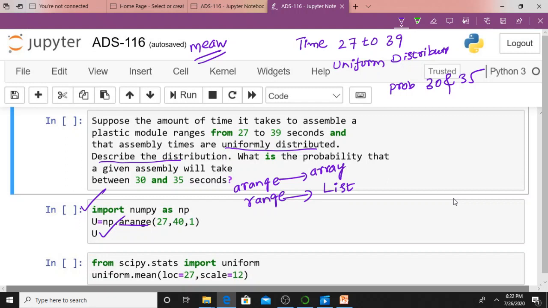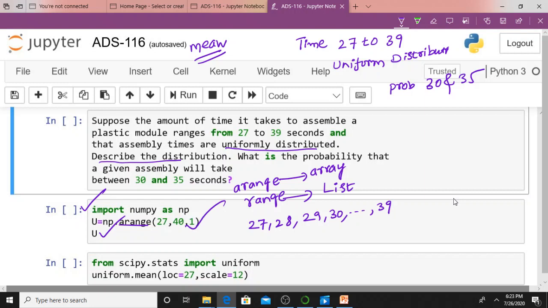How will it create? It will create an array 27, 28, 29, 30, like this. Till which number will it create the array? Till 39. Why? Because your increment is 1. Arange means it will create till n minus 1, 40 minus 1. This 40 is excluded. That's the arange definition. We already discussed what is the arange function, isn't it?